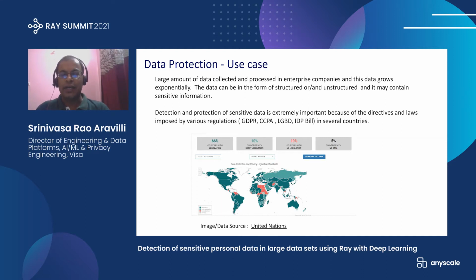I am from India. The India Data Protection Bill is also currently in the form of a draft, and 19% of the countries currently don't have any legislation. So this clearly shows that around 75% of the countries in the world have their own privacy regulations and laws. So that's why it's very, very important to detect and protect the sensitive information.